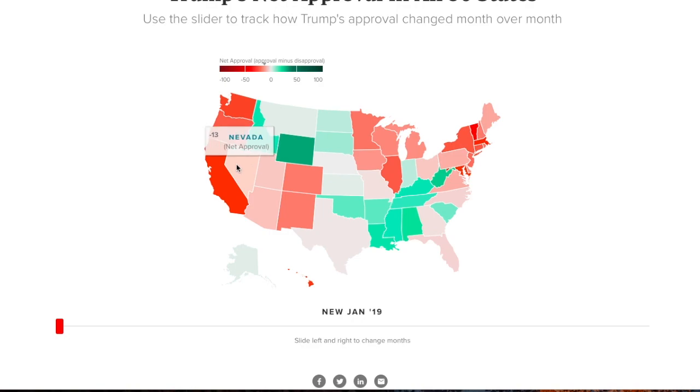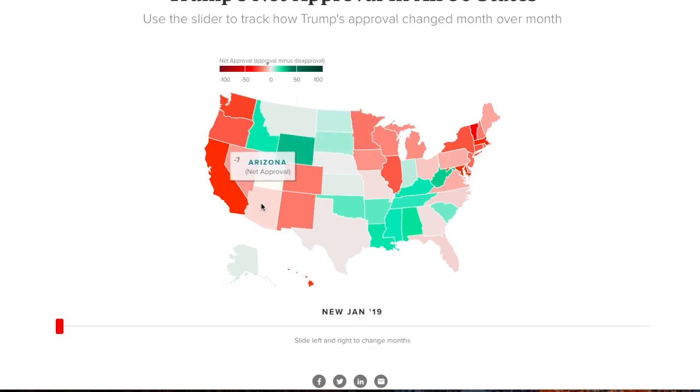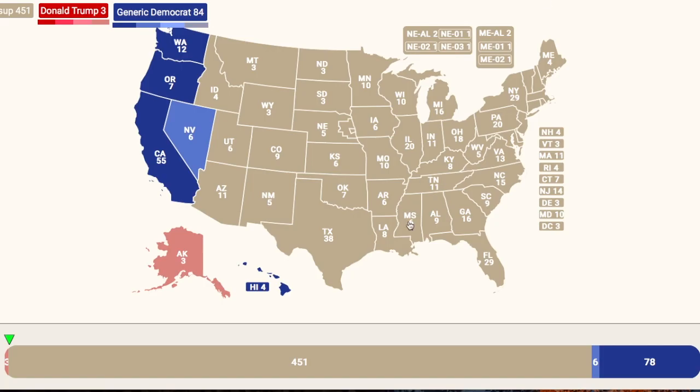In Nevada, this one surprised me a bit. He's underwater by 13 in what some consider a swing state, and some actually think it may be able to flip to Trump one more time. But right now he's underwater by 13, so that moves into the likely Democratic column. In the state of Arizona, he's underwater by 7, so that moves into the likely Democratic column as well.